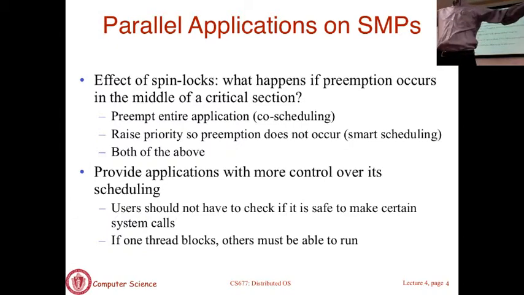And you have to do interesting optimizations if one thread blocks. If n threads from an application are mapped onto n cores, let's say one of those threads blocks. What do you do? Do you block all the threads because you want to run them all at once or nothing? Do you let one thread go off, but then you no longer coordinate the scheduling? So you have to make these interesting design decisions. What do you do if one thread blocks, but then other threads are still ready? Is it all or nothing? Is it some or all? You have to make these decisions.